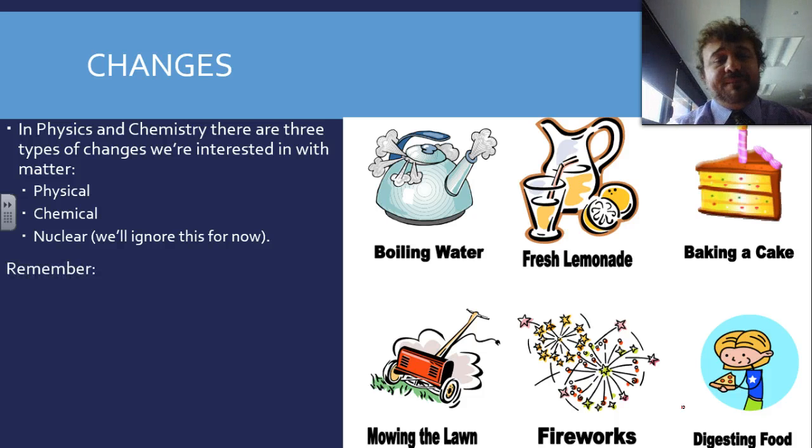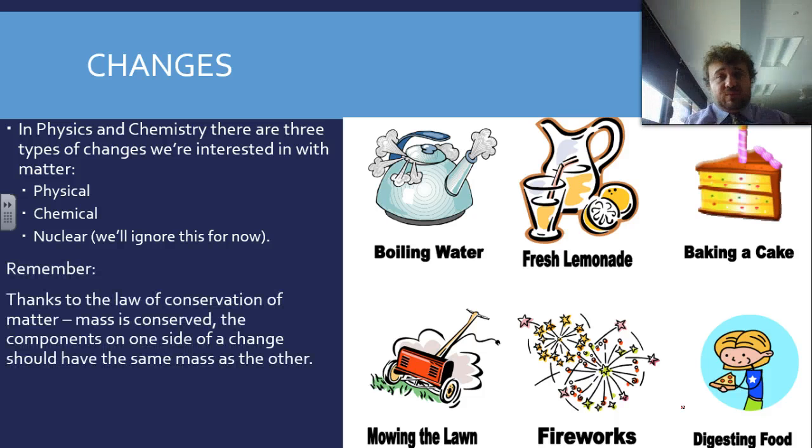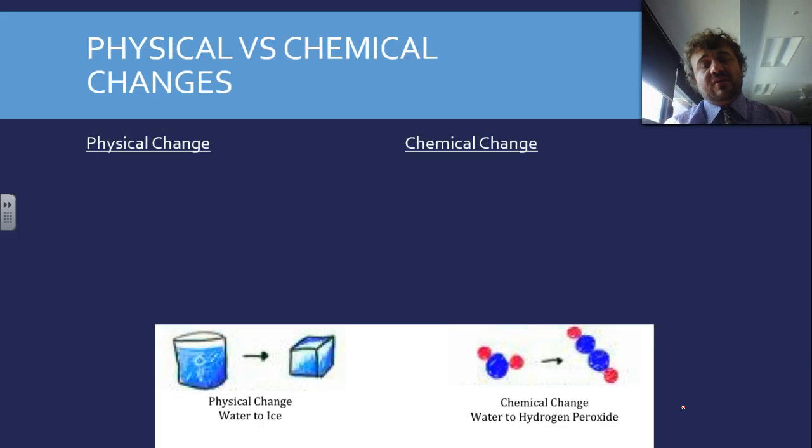So what we want to talk about is this with relation to the law of conservation of matter or mass, which means whatever we have on one side of a reaction or a change has to be there on the other. It can be rearranged all it wants, but it's still there. All right, so a physical change and a chemical change. This is essentially going to be broken up as a table. If we wanted, you could draw it down here, and that might make your life easier when you're writing about this.